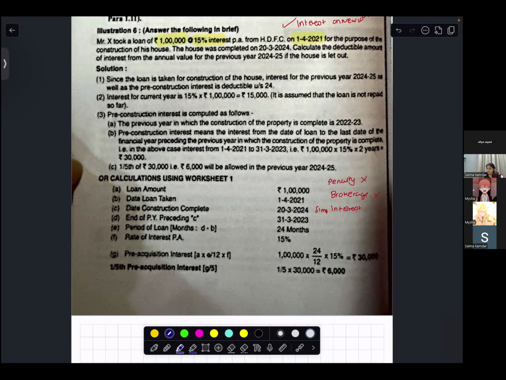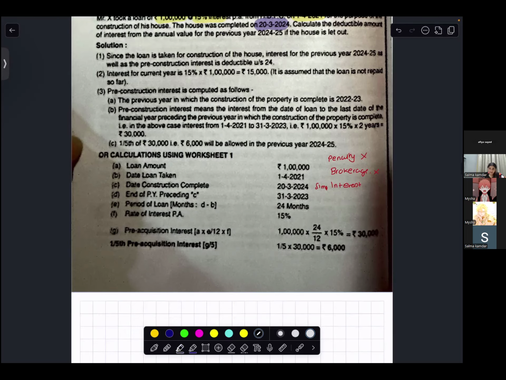The house was completed on 20th March 2024. Calculate the deductible amount of interest from the annual value for the previous year 24-25. The house is let out. The construction was completed in 23/24, and you have to calculate the deductible amount.